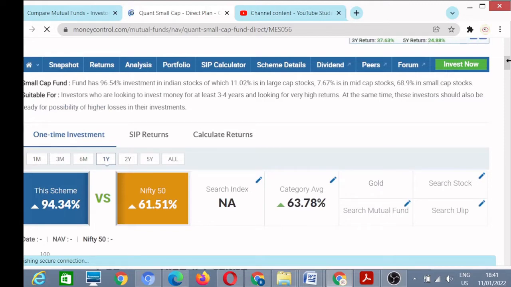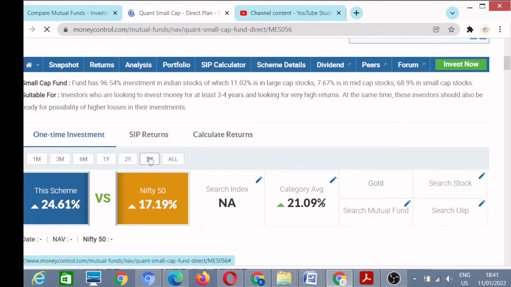This is the last 1 year performance. In the last 1 year, this fund has given 94.34% returns, while Nifty 50 has given only 61.51% returns. We can compare it in 5 years also.